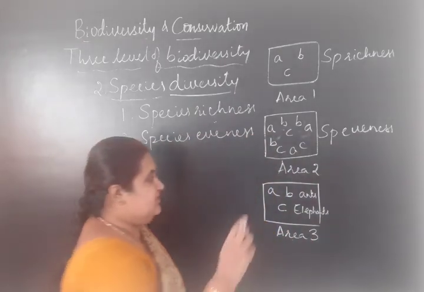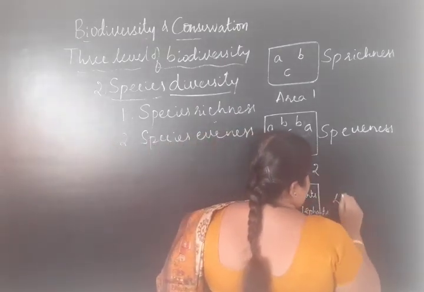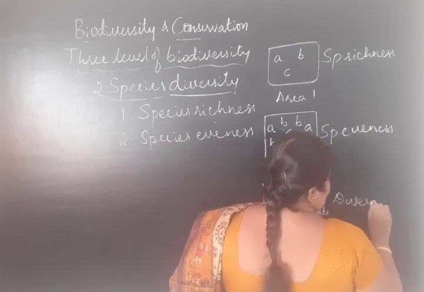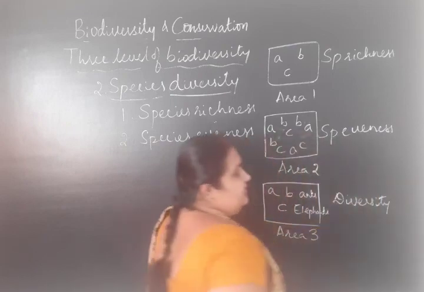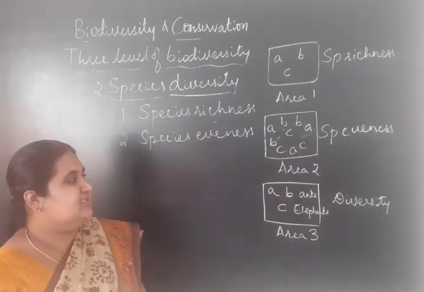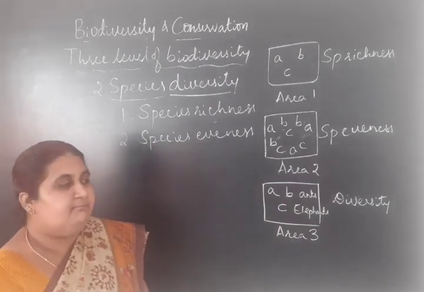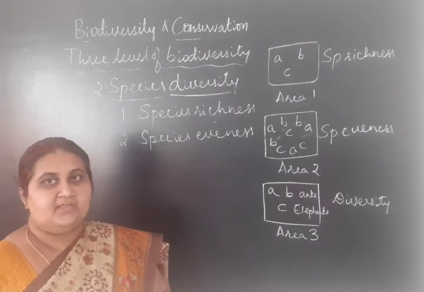It shows higher diversity. It shows biodiversity.